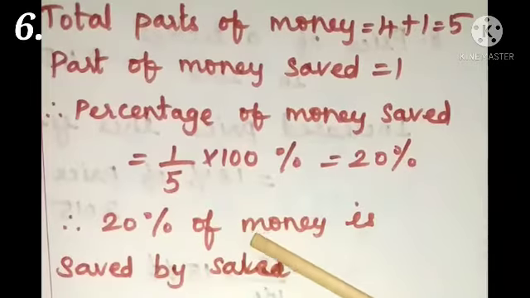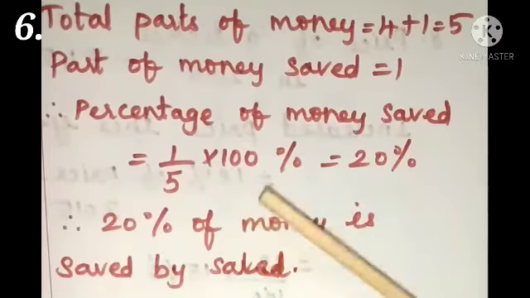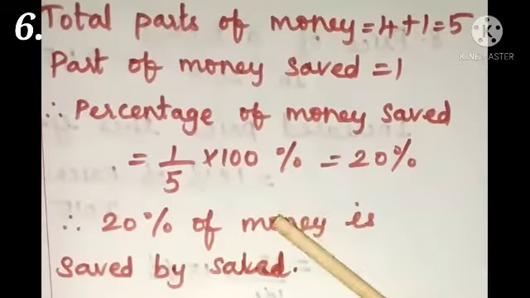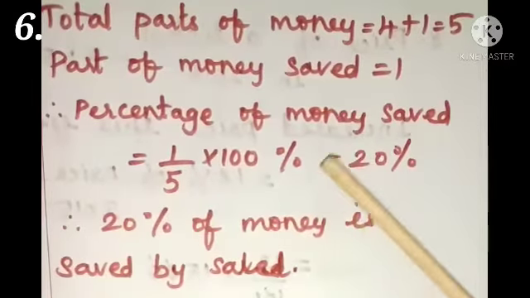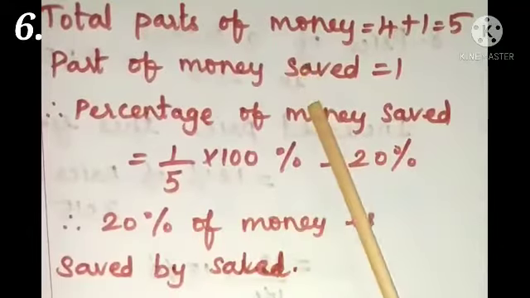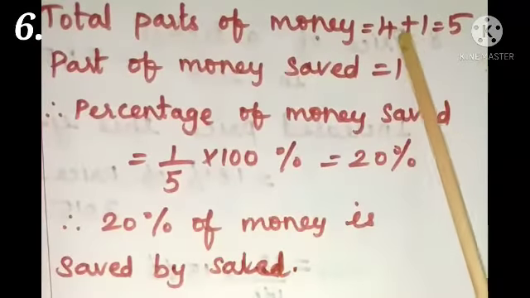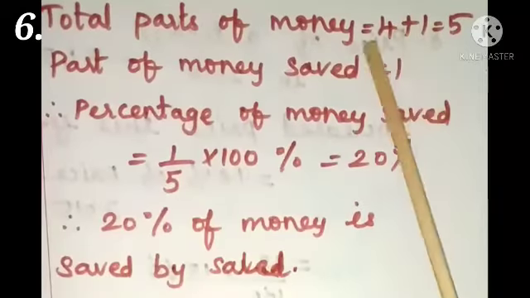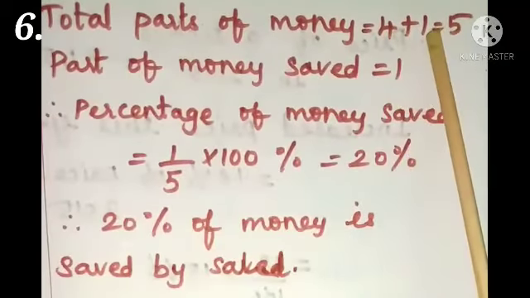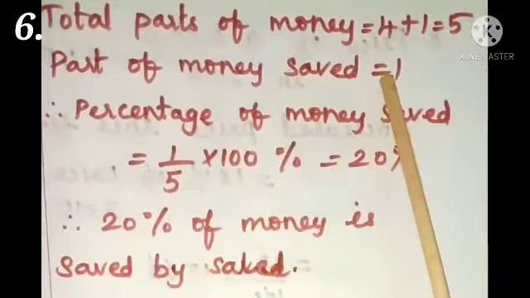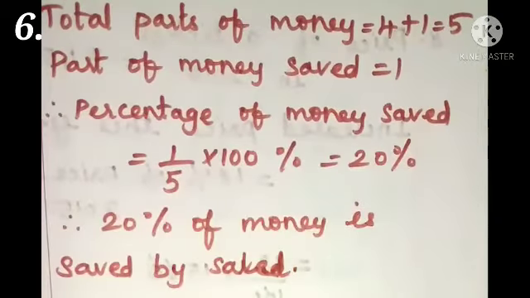The problem: the ratio of Sarah's income to her savings is 4:1. So the ratio is given. What is the percentage of money saved by her? So children, to find the total parts of money, we need to add the parts: 4 plus 1, the ratio parts. It is 5. The part of money saved is equal to 1.